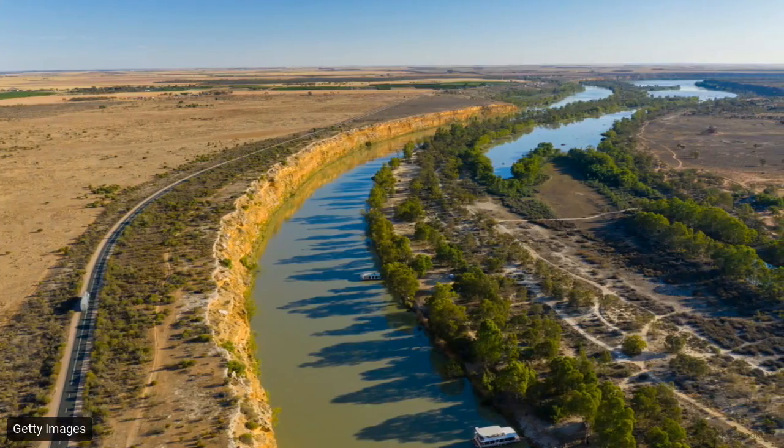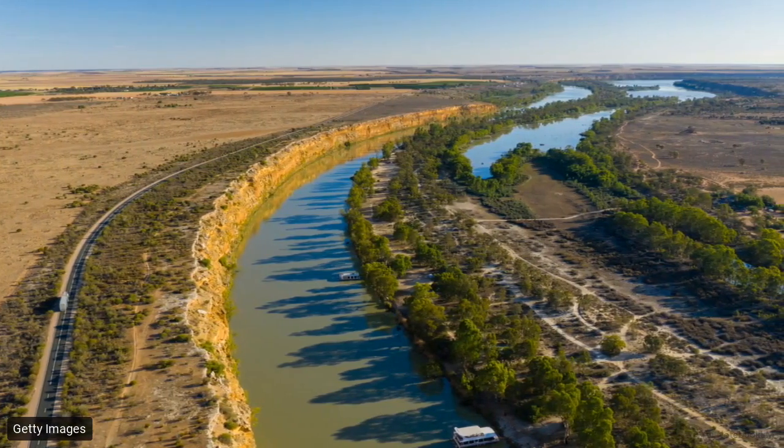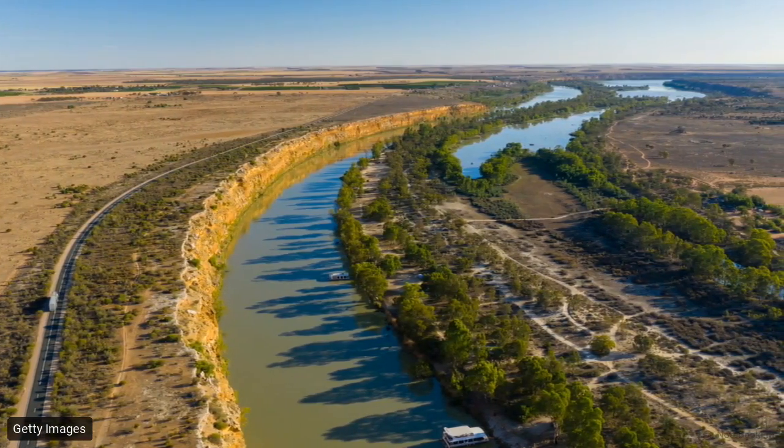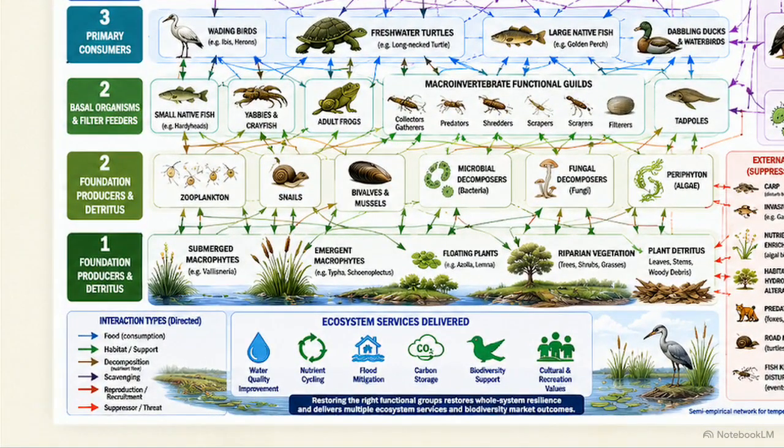Scientists have developed a new analytical framework specifically to model the complex interactions of temperate Australian freshwater wetlands. This model incorporates 40 functional group nodes and over 230 directed interactions, capturing the density of a real system rather than a simplified abstraction. These connections represent more than simple diets. They track how habitat support, organic matter decomposition, and reproduction pathways intersect across landscapes.